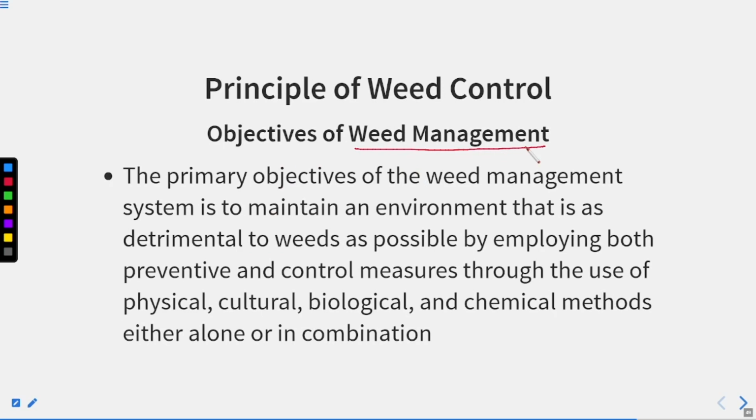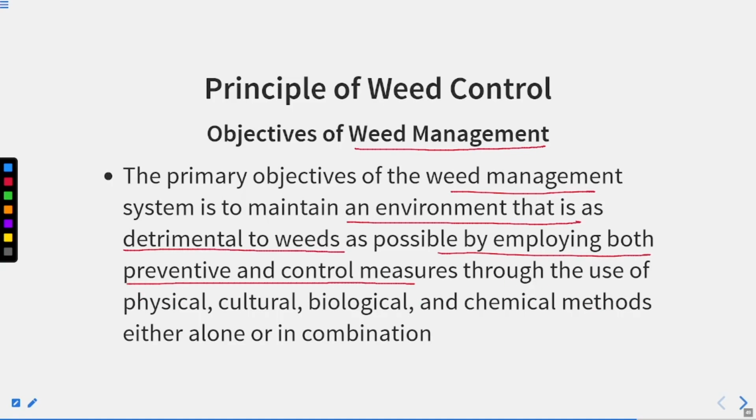Objectives of the weed management program. Why are we following this? The primary objective of the weed management system is to maintain an environment that is as detrimental to weeds as possible by employing both preventive and control measures through the use of physical, cultural, biological and chemical methods, either alone or in combination.